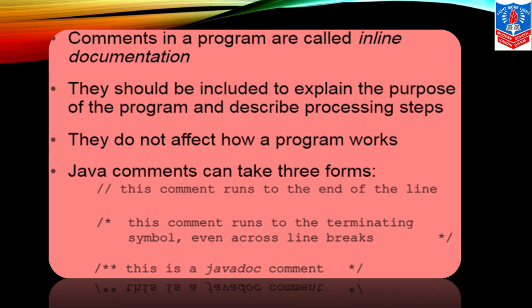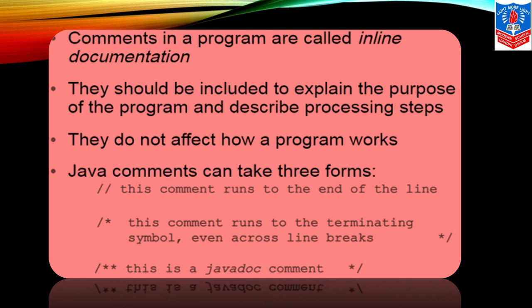Comments in a program are called inline documentation. They should be included to explain the purpose of the program and describe the processing steps. They do not affect how a program works. Java comments can take three forms. You can see here, children, in the example, 2 front slashes. This comment runs to the end of the line. Okay, it is a single line comment.